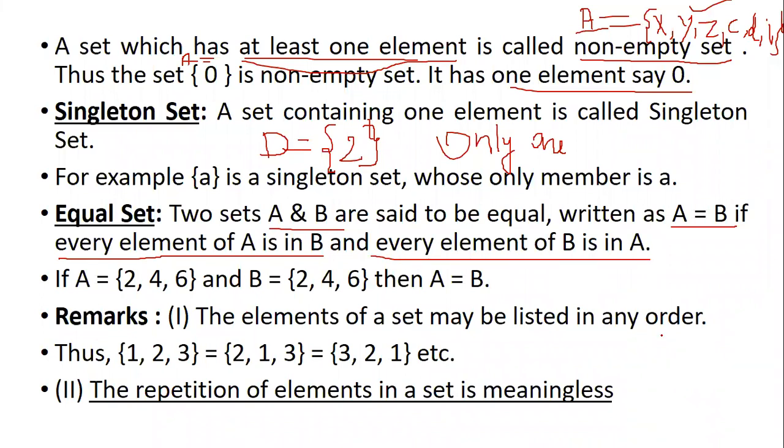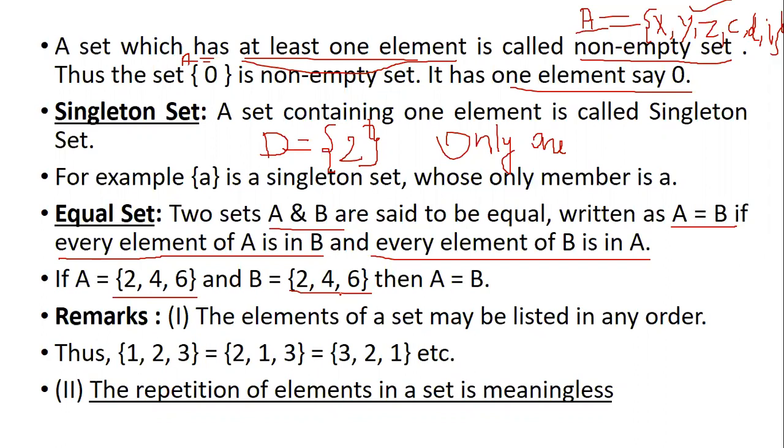Okay, when do I call them equal? It is called equal only when both are in the same order and both have the same elements. As simple as that. Both are in the same order and both have the same elements. So that is why when we learned proper subset, they told it is a proper subset because it is somehow present, but it is not equal.